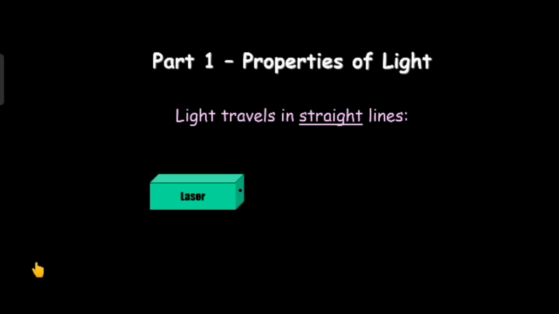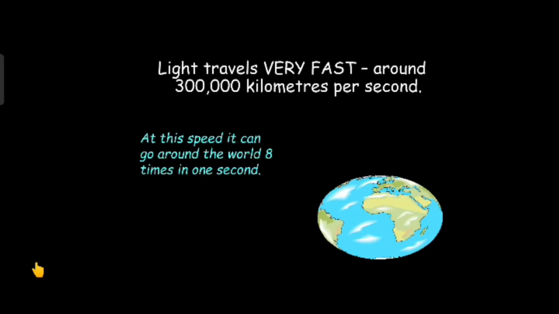So here, let us see our part 1, that is properties of light. Light travels in straight lines. Light travels very fast, around 3 lakh kilometers per second. At this speed, it can go around the world 8 times in a second.